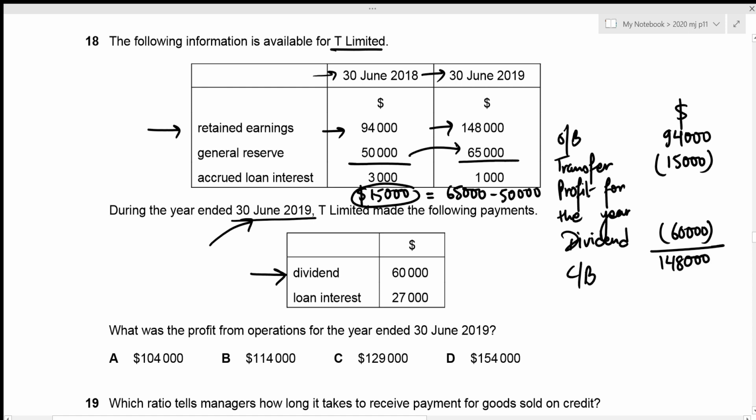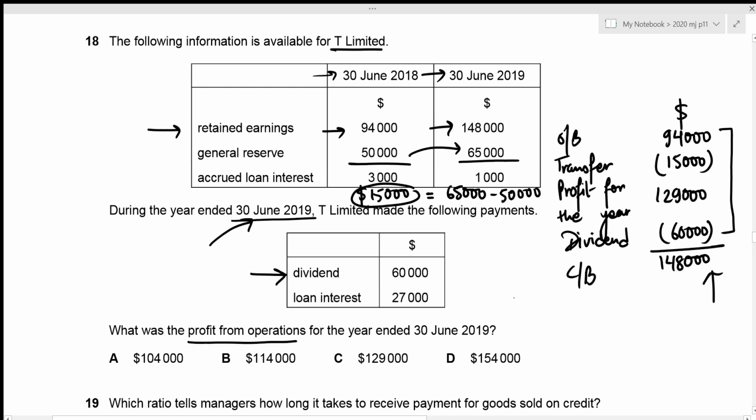All right, now profit for the year acts as the balancing figure, and it is very easy to figure out the balancing figure. We just need to subtract these amounts from the total. In this case, that's 148,000 minus 94,000 plus 15,000, because two negatives make up a positive, and plus 60,000, which results in our profit for the year to be 129,000. But we need to figure out our profits from operations.